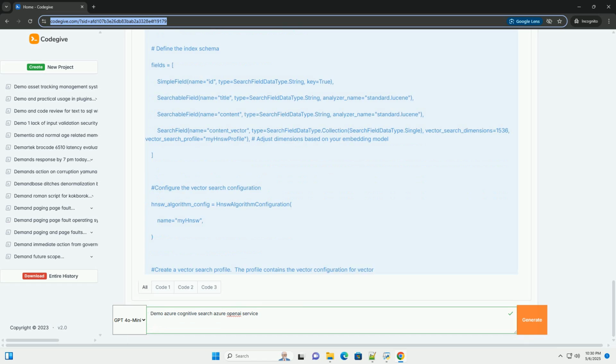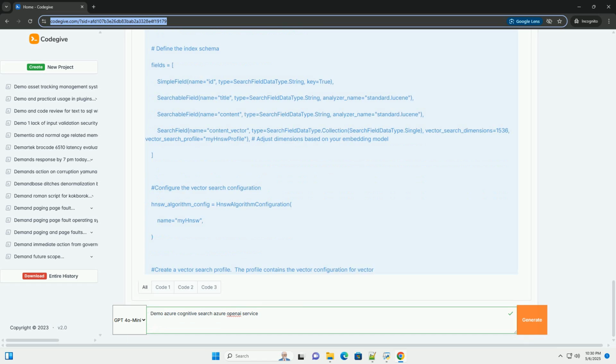Step 5. Prepare your data and generate embeddings. Now, let's prepare some sample data and generate embeddings using the Azure OpenAI service. Explanation: generate_embeddings(text) initializes the OpenAI client with your Azure OpenAI endpoint and API key. It calls the openai.embedding.create method to generate embeddings for the given text using your chosen embedding model. It handles potential exceptions during embedding generation.